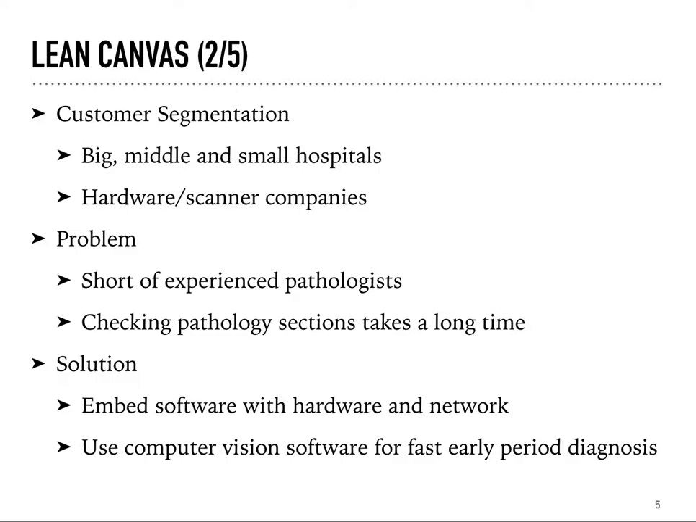The second group of customers is the hardware companies. Starting from the middle or later period of the product development, we'll consider embedding our software and model into the scanner to achieve all-in-one performance, which requires scanner companies to open their API to us. Thus, they can be potential customers of the company. Then we can move on to consider what problems these customers can have.